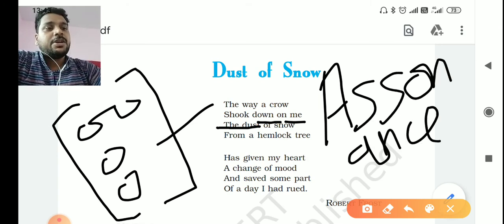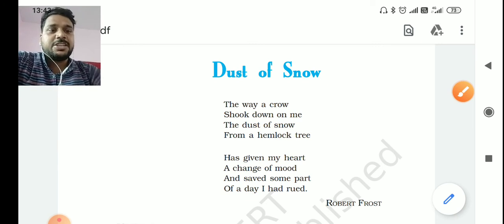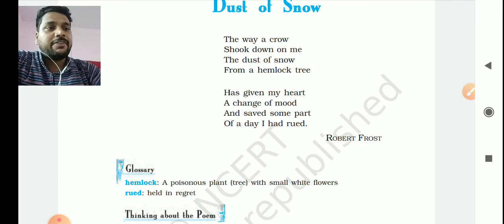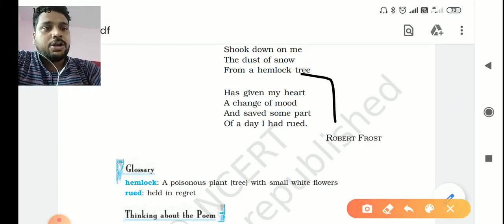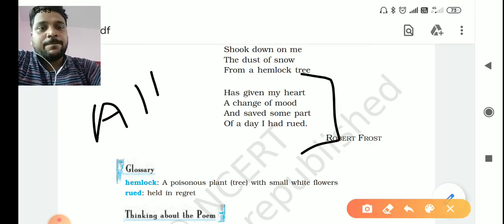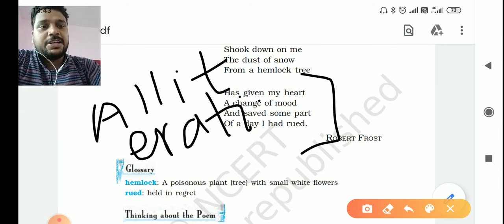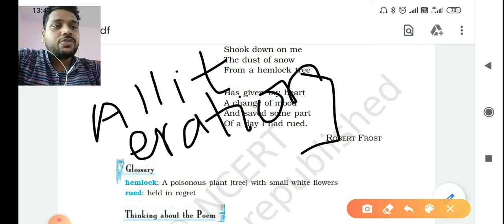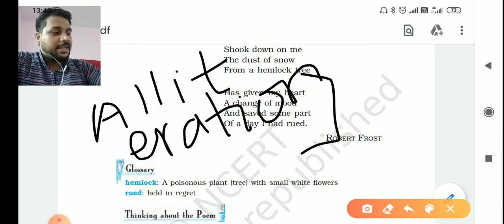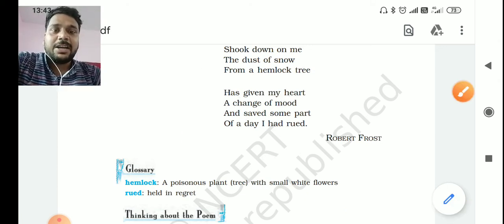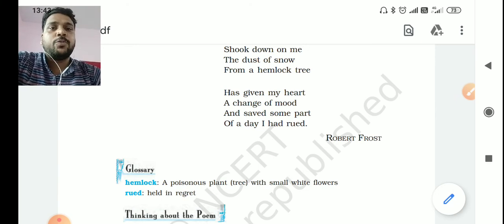Now the next literary device used in the second stanza of this poem, you all know it very well, is alliteration. So what is alliteration? Alliteration is repetition of consonant sounds. In Hindi, what we study as Anupras Alankar is termed as alliteration.